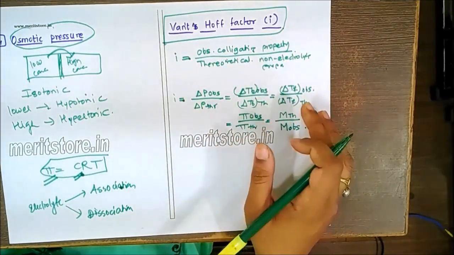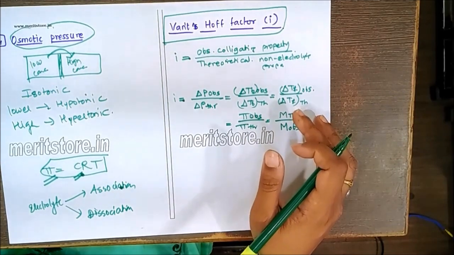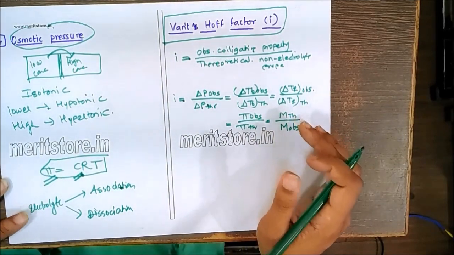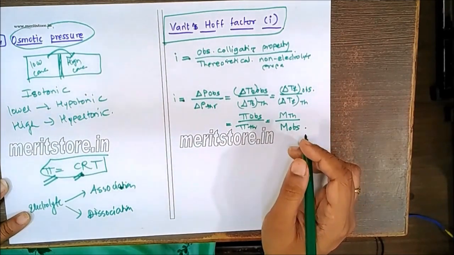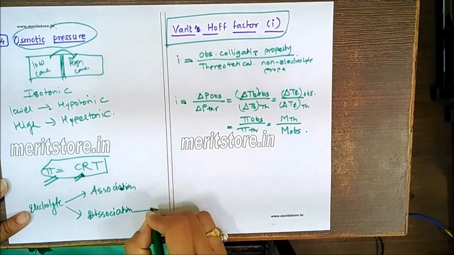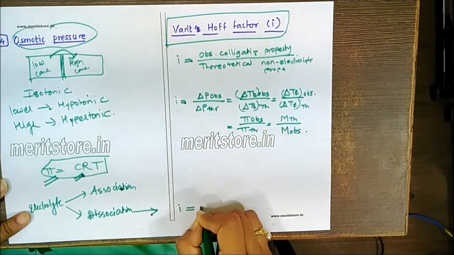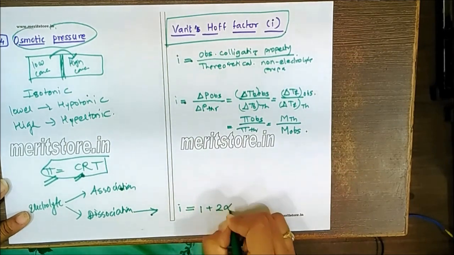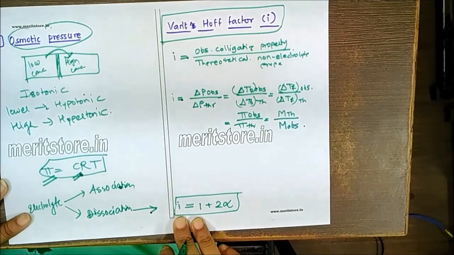Also, the degree of dissociation can be related to the Van 't Hoff factor. If we are talking about a property such as association and dissociation, let's say for the dissociation, always remember i will be equal to 1 plus 2 alpha. This is a formula we'll be using for the degree of dissociation and the Van 't Hoff factor.